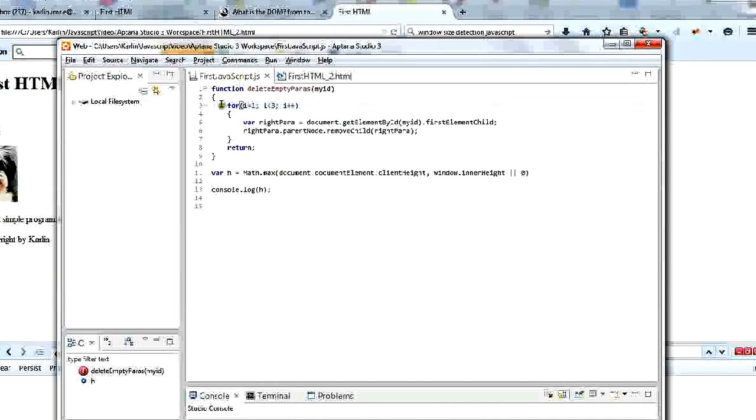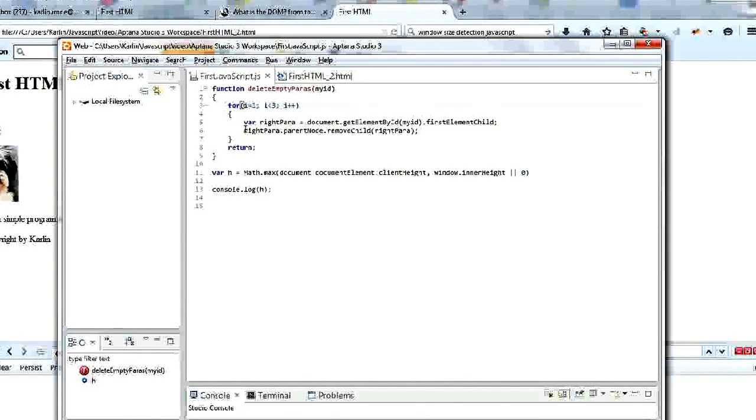We have our for loop for i equals 1, i less than 3, increment i. Our var writePara is document.getElementById. In this case, though, we're saying myID.firstElementChild, and then we're going to delete the paragraph with writePara.parentNode.removeChild(writePara). Notice here we had myID. That's going to be the parameter that we're going to pass to this function called deleteEmptyParas.